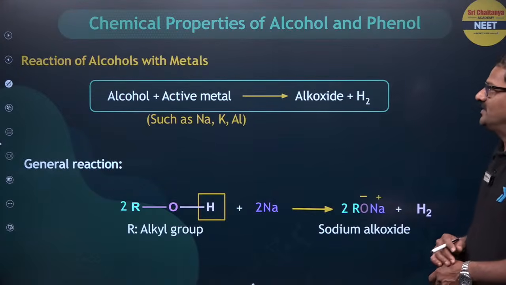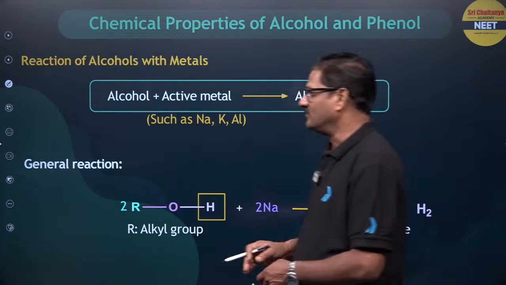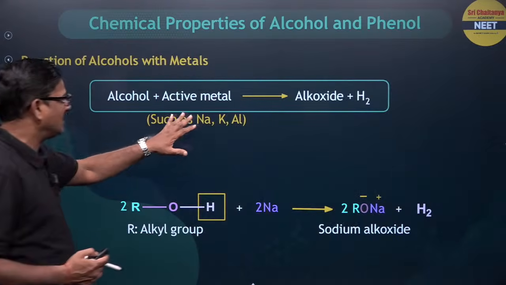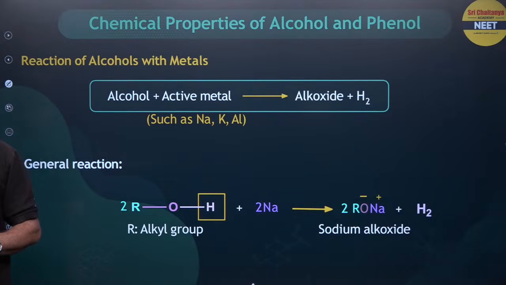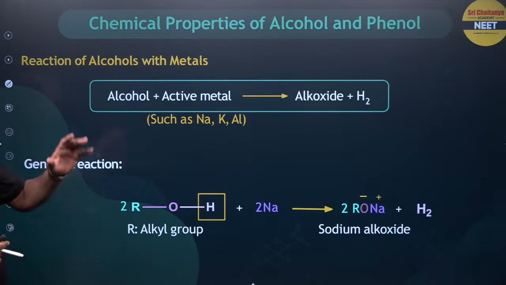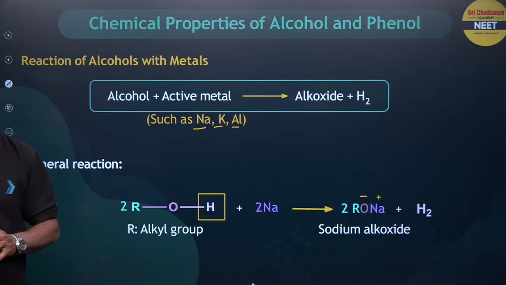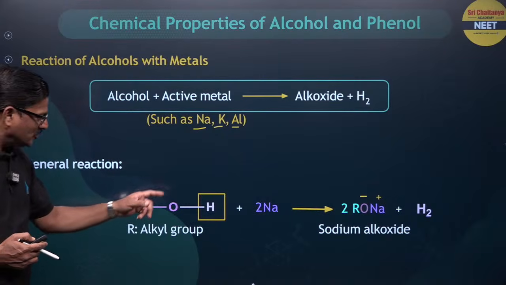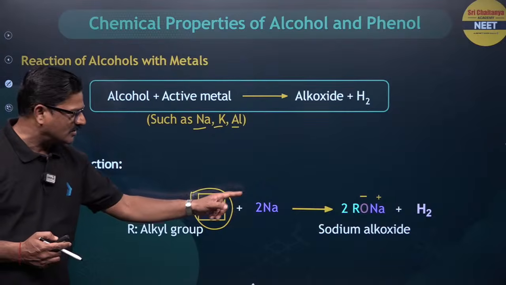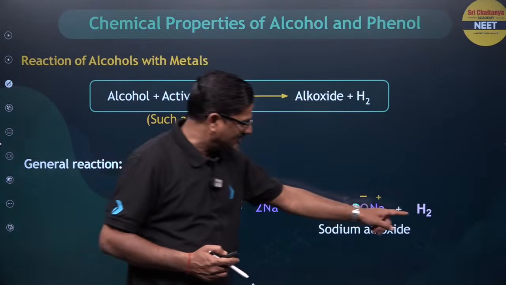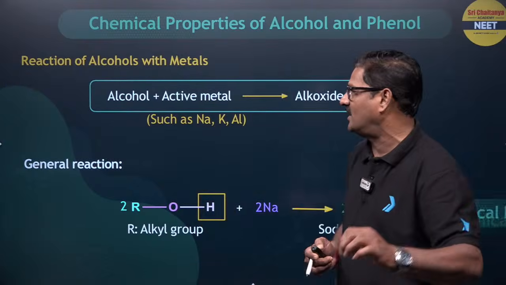Moving ahead, reaction of alcohol with metals. Alcohol, when it is reacted with an active metal, you are going to get an alkoxide and hydrogen gas is liberated. So with any active metals like sodium, potassium and aluminum, you are going to get an alkoxide. You have an acidic hydrogen over here. It gives rise to sodium alkoxide and hydrogen gas is eliminated, right? So that is a test for alcohol.